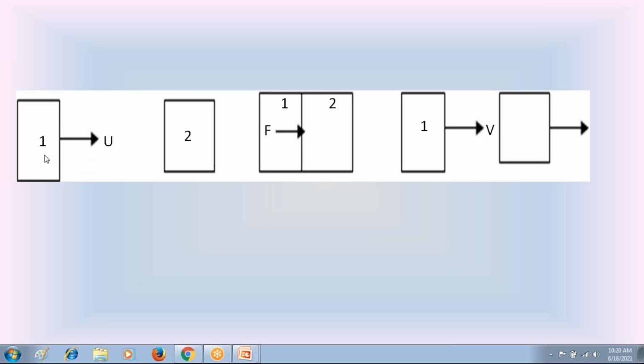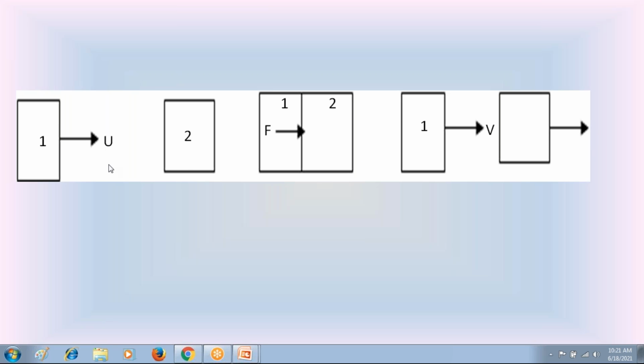So we consider the first body moving with velocity u. This is the initial velocity. Let the first body impact the second body, which is in rest condition. At the time of impact, the first body applies the force F on the second body. Because of that force, after the impact, let the first body move with velocity v, and the second body also moves. We are not going to consider that movement of the second body.